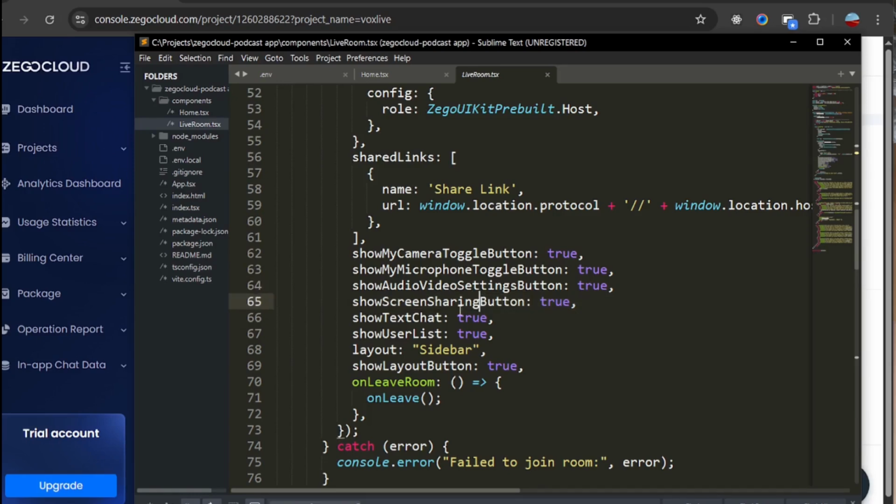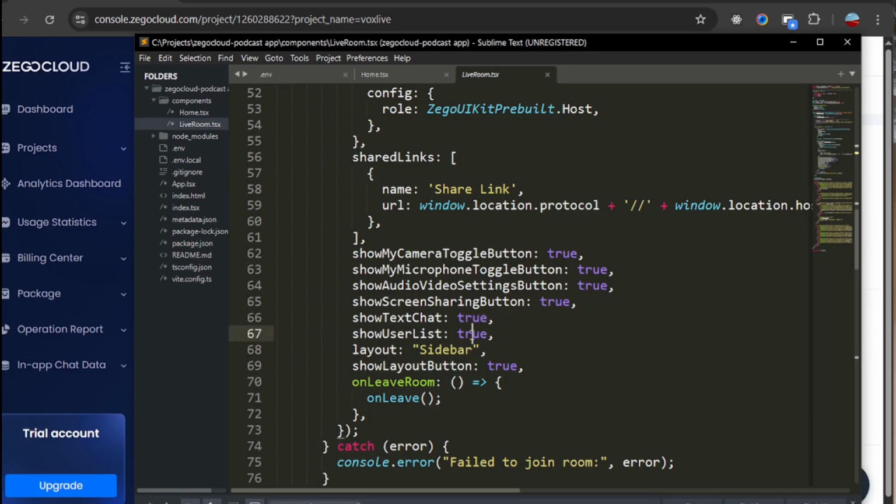So if you want to share screen, this is what is going to be responsible for that. If you want to share your screen while presenting or using the UI kit, include this as true. And then show text chat. If you want to include the chat, you add true.